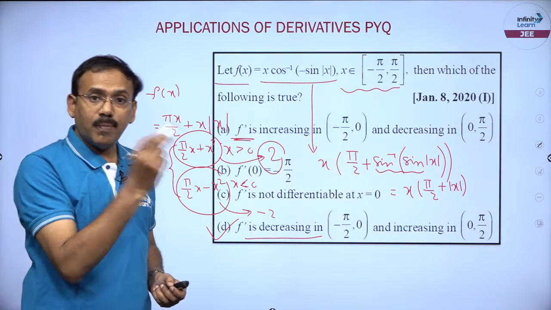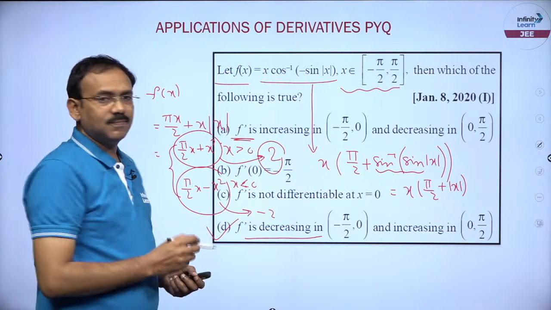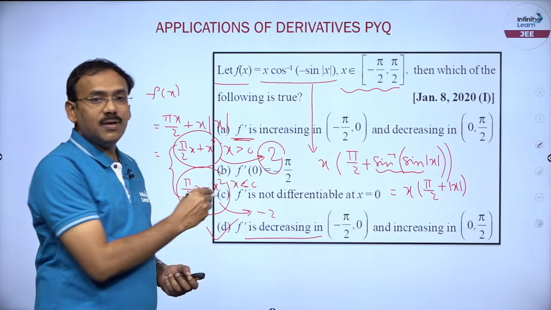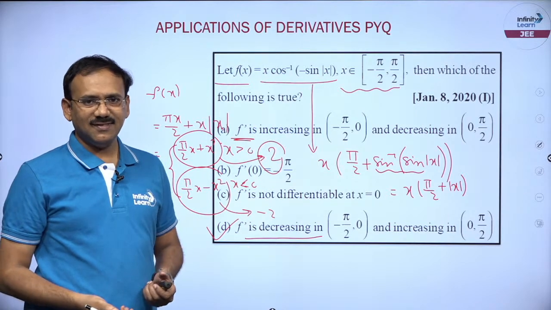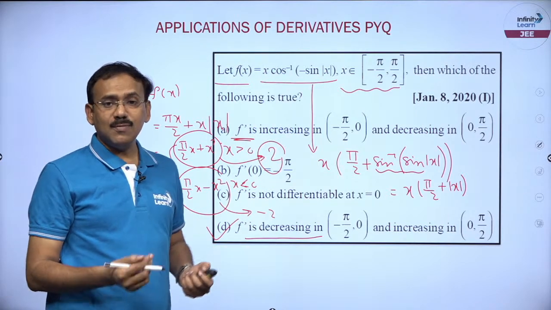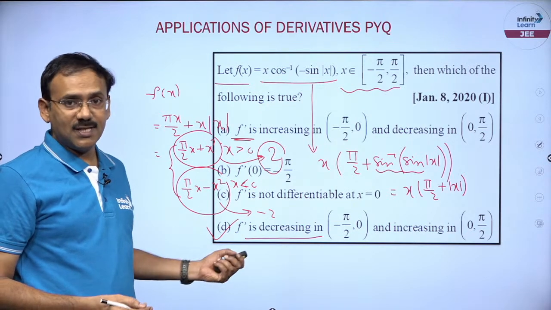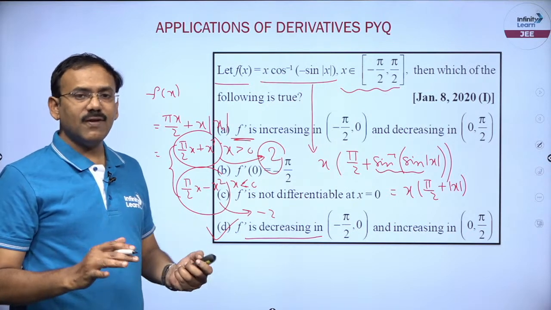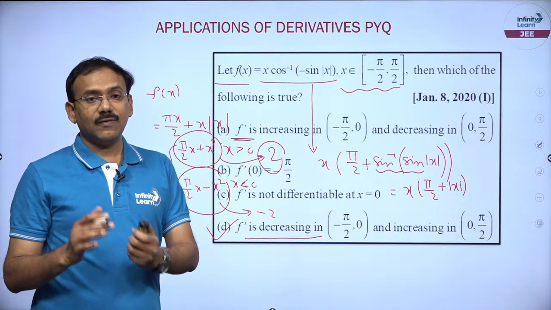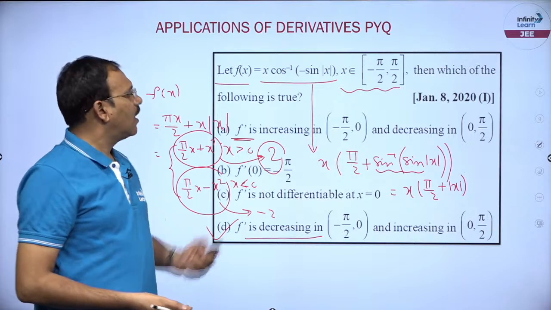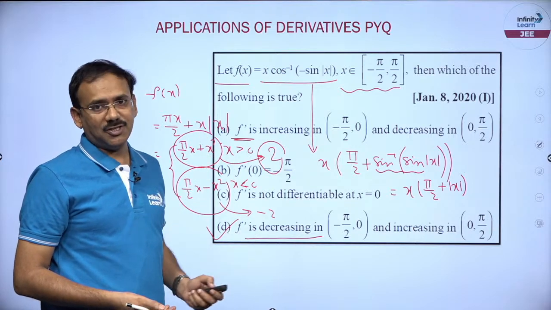Second derivative positive means f dash is increasing, second derivative negative means f dash is decreasing. That is all. Clear, right? Fine. Almost I can say even this problem belongs to the previous model itself. He will give a function, he will ask us the interval where the function is increasing or decreasing. Of course, rather than asking about f, he asked about f dash, right?